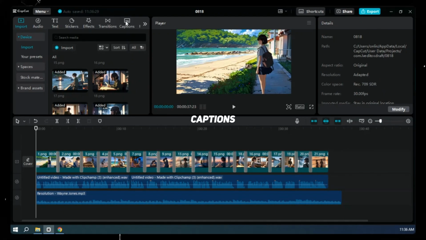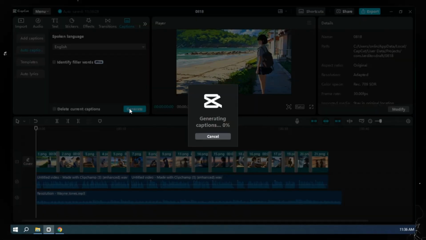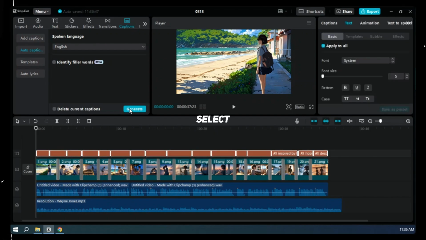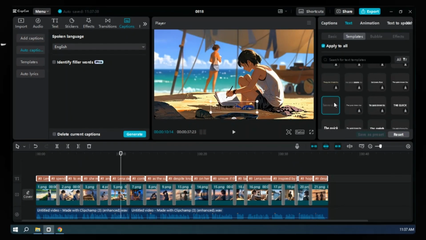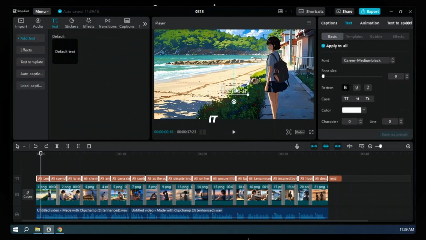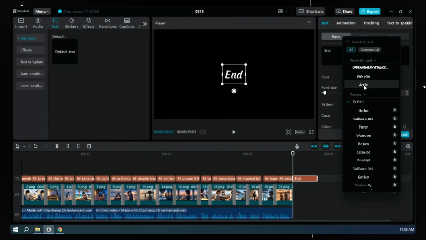Click on Captions, and Generate. Select all the captions, click on Templates, and choose a template. Move it to the center of the video. Add an ending text. Before seeing the result, let's create the thumbnail.